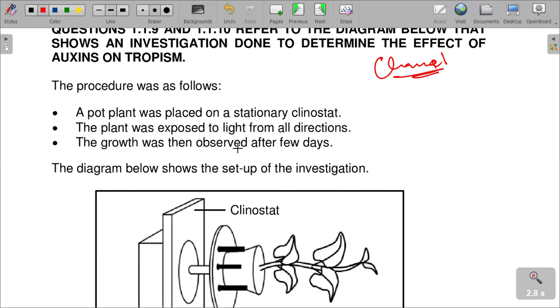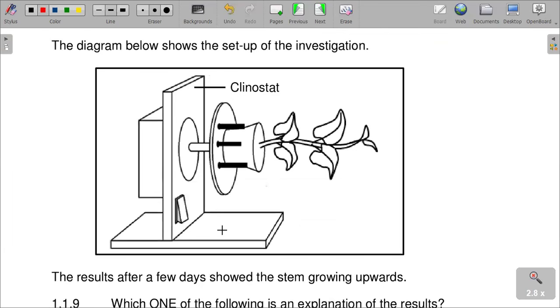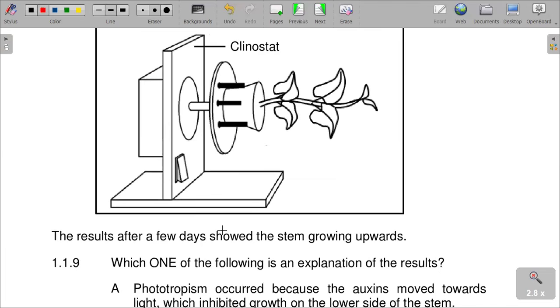So let's see the question. The procedure was as follows. A pot plant was placed on a stationary clinostat. The plant was exposed to light from all directions, and the growth was then observed after a few days. The diagram below shows the setup of the investigation. The results after a few days showed the stem growing upwards.